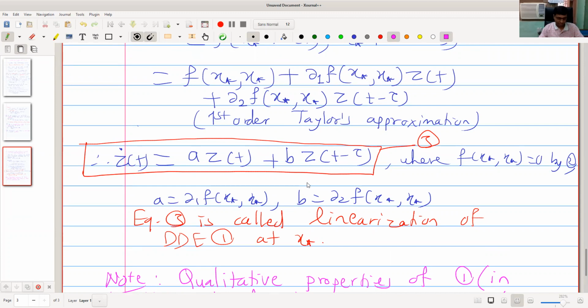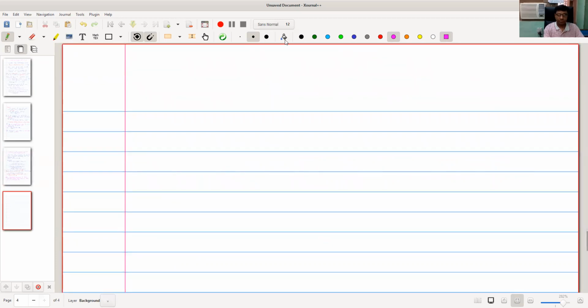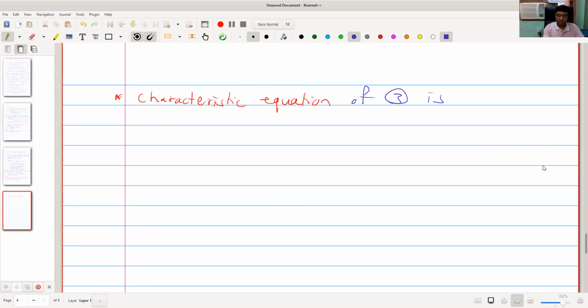The characteristic equation of linear equation 3 is lambda minus a minus b e raised to minus lambda tau equal to 0. We call this 4.